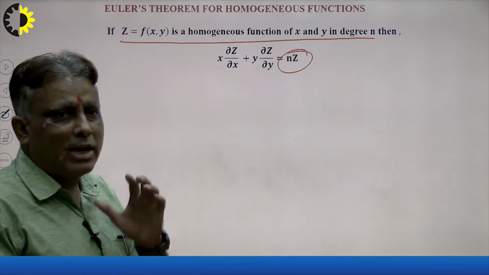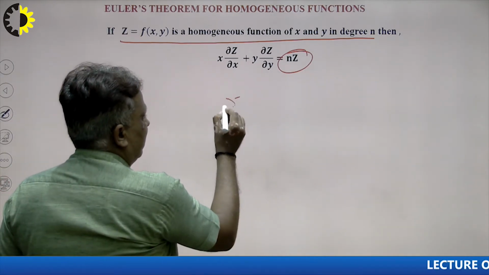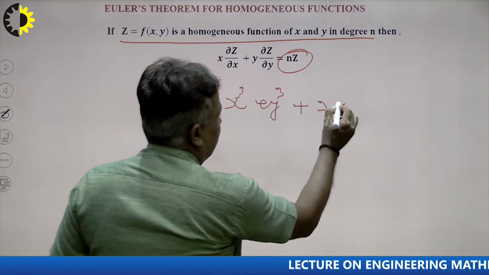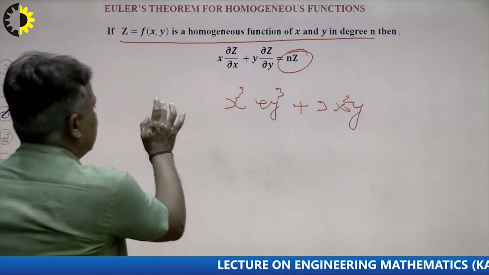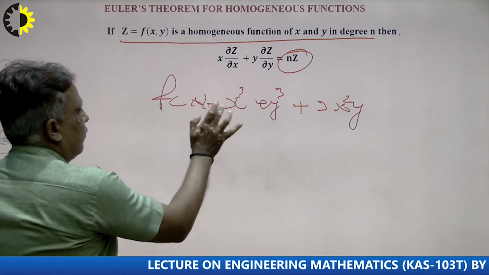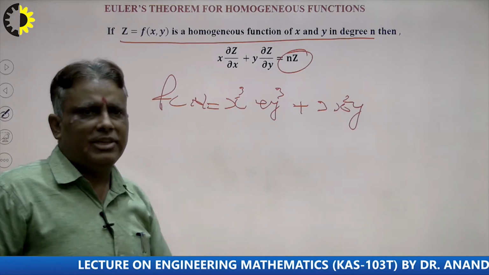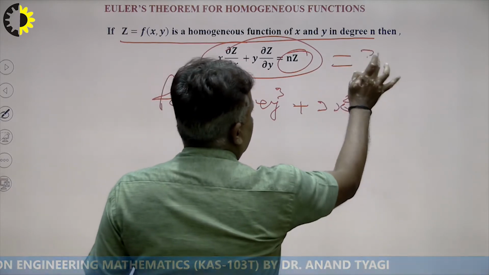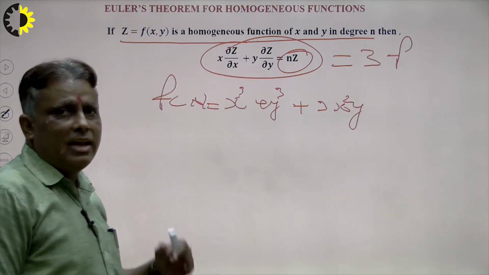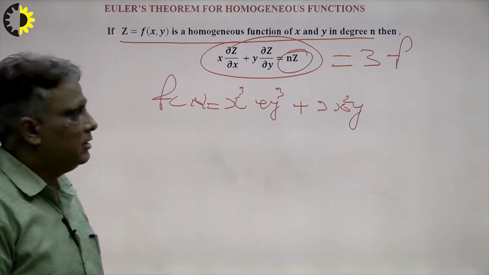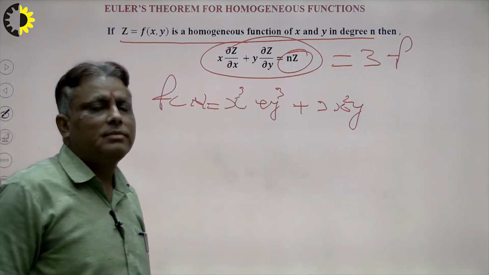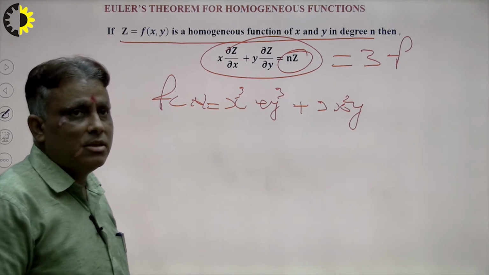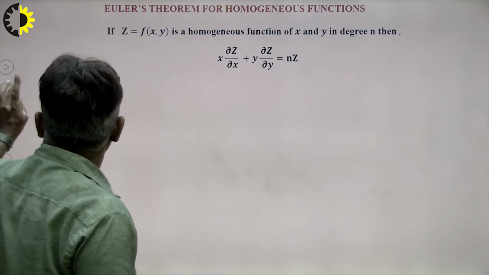Suppose I want to calculate here. Suppose I have an example: x cube plus y cube plus 3x square y. Suppose this is the function f(x, y). Now first of all I check that this is a homogeneous function with degree 3. So what will be the result of these terms? The result will be 3f, because the degree is 3 and the function is f. So in this way we can find the result without any calculation, how to calculate the partial derivative in minimum time. So that is Euler's theorem.